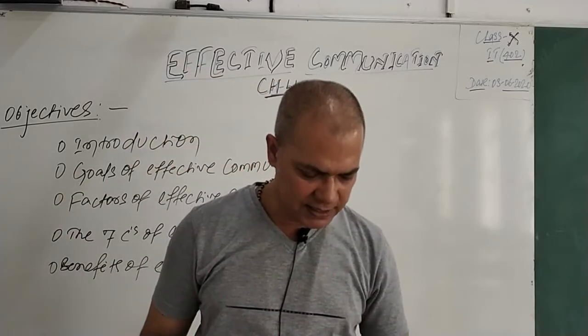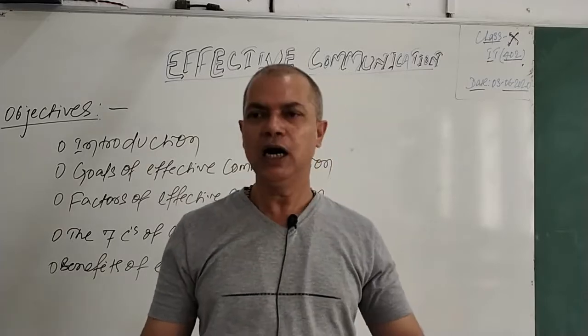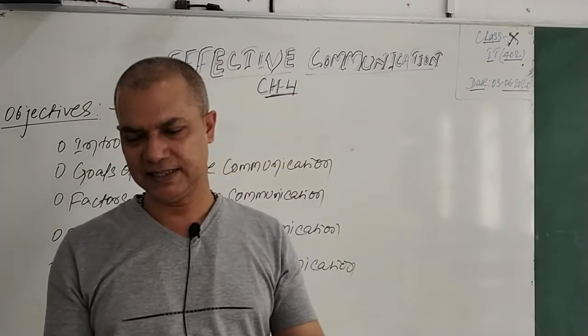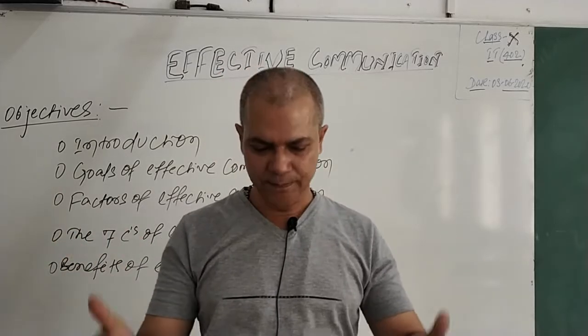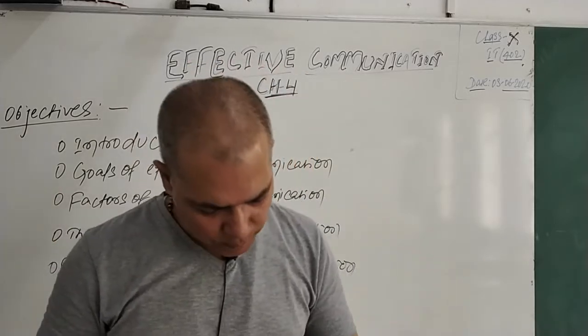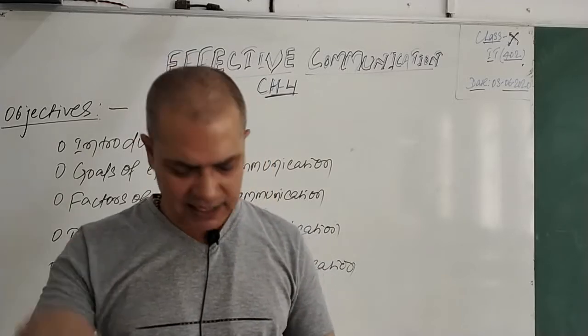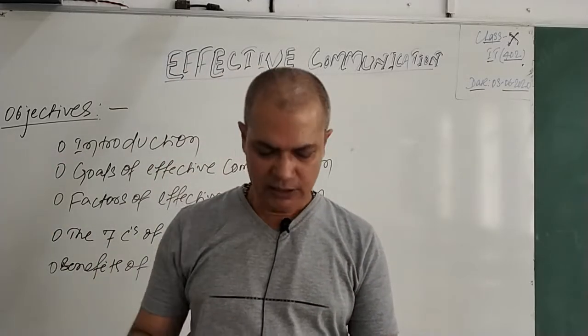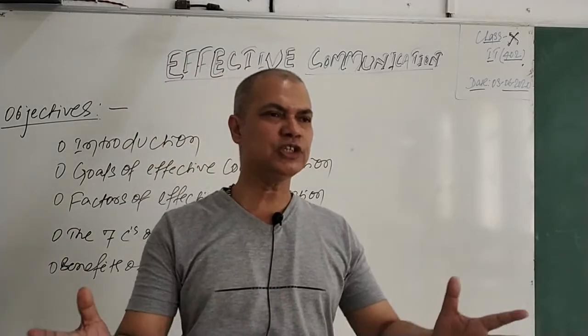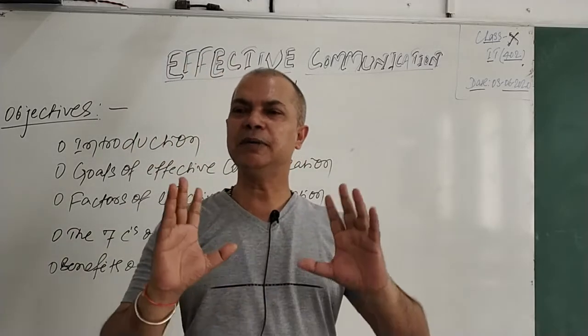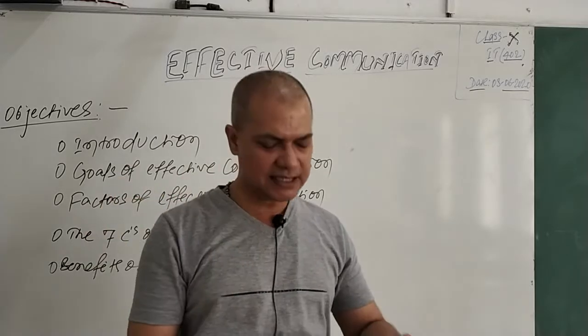Second is the process. This process is how I'm delivering a message. Delivering a message to the audience is basically a process. Language, of course, is one part of that. The voice is another one. The gestures, the body language, and the different kinds of notions that you use during the communication are the process.